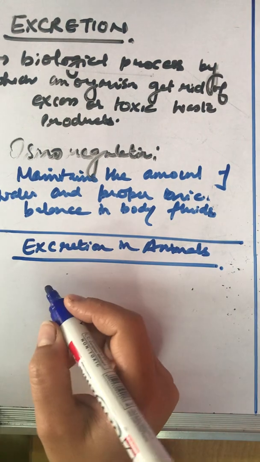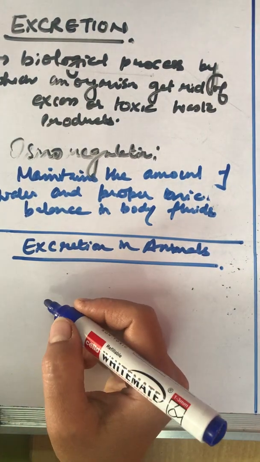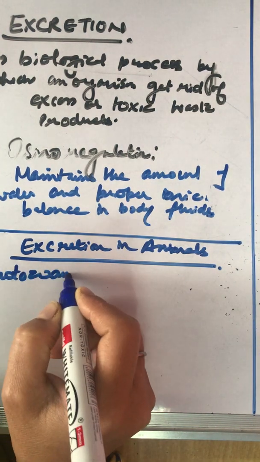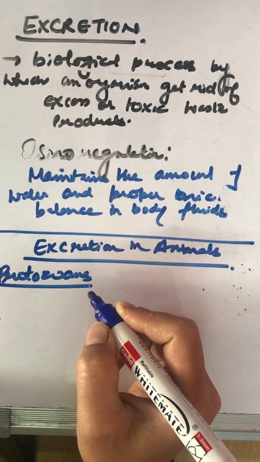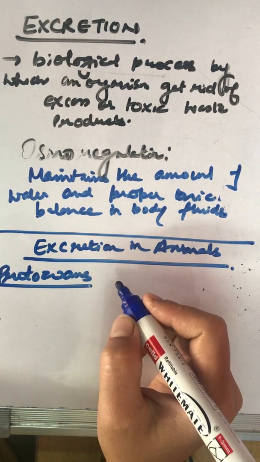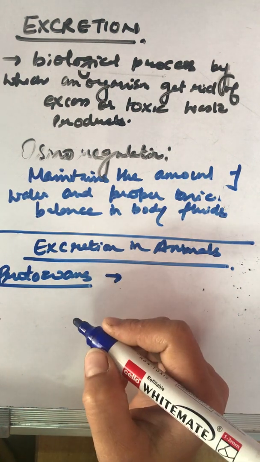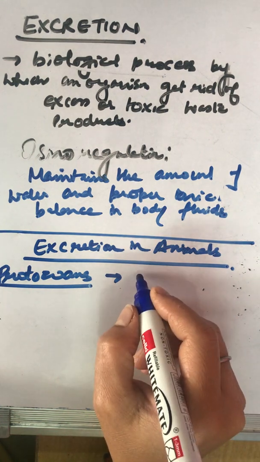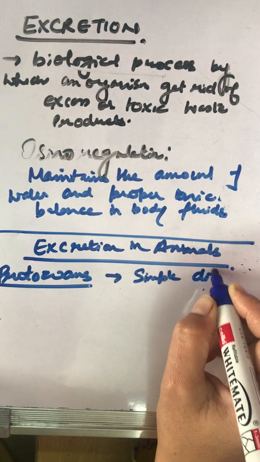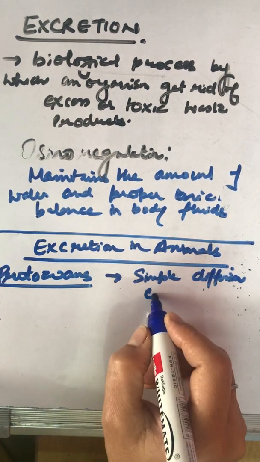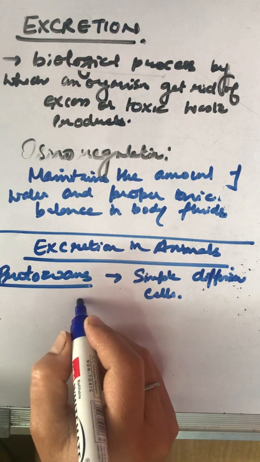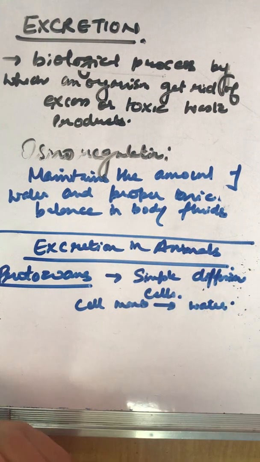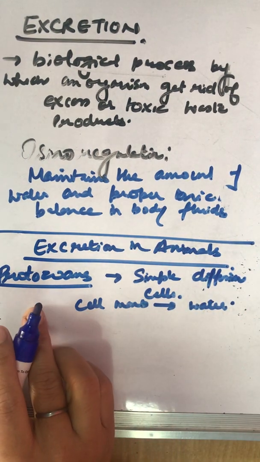there are various categories of animals that we talk about. No doubt we are quite familiar with the protozoans, which are single-celled organisms. Whenever they have to remove water or any other metabolite which is toxic to their body, that means they have to eliminate waste from their body, they use simple diffusion from the cells. They do it via the cell membrane and directly release it into the water. So there is no complex mechanism in case of protozoans.